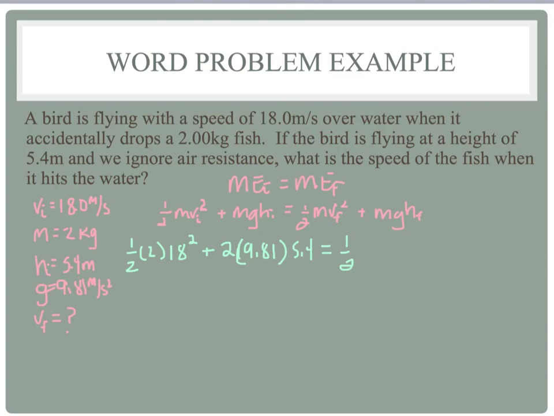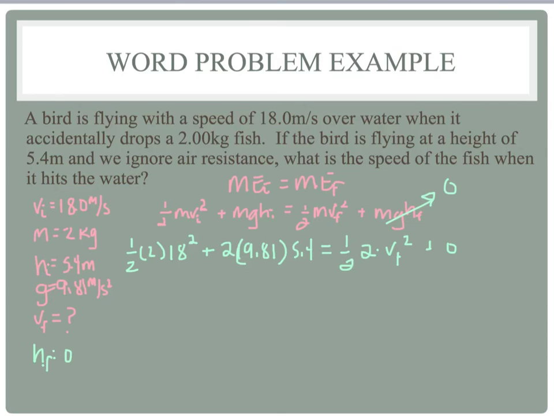Plugging in, we've got the mass again, times our final velocity, which is what we're solving for. And then here, the final height, I didn't write it, but the final height is 0. So this whole term becomes 0. So I don't even have to really write it.